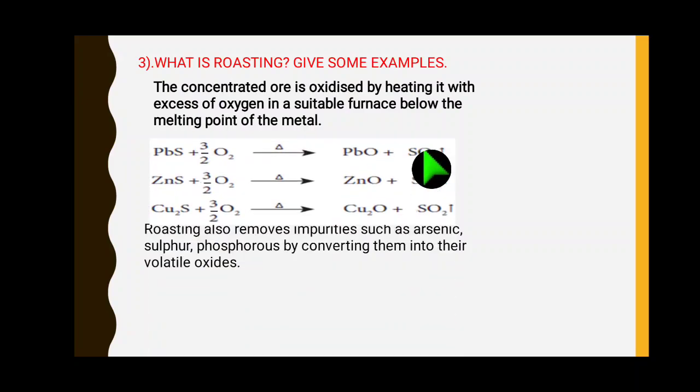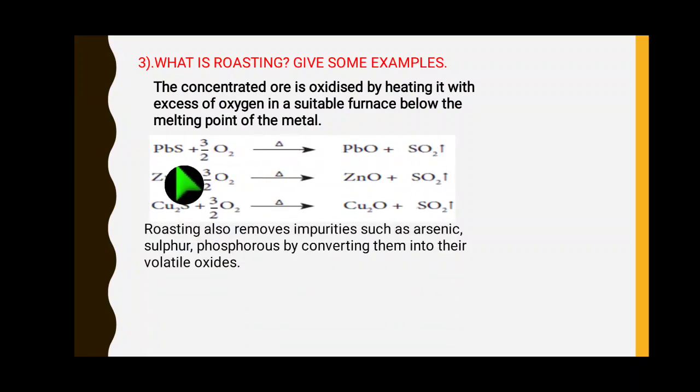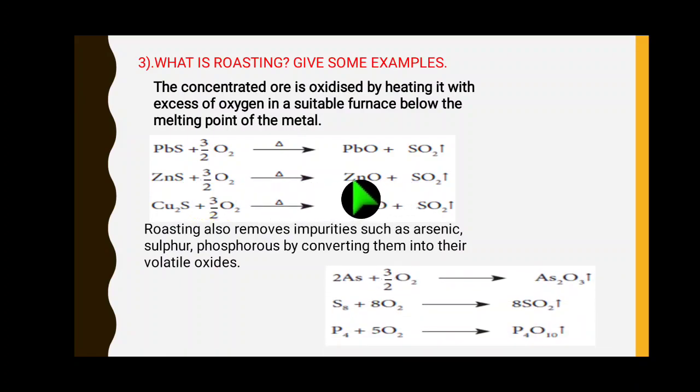So, in the roasting, which ores are converted? We will see that in these equations. Lead sulfide, galena ore, right? On roasting, it is an oxidation process. Roasting means oxidation, because the concentrated ore is oxidized by heating. It gives lead oxide and sulfur dioxide. The metal lead turns to lead oxide. In the same manner, zinc sulfide, zinc blende turns to zinc oxide, metal turns to oxide, right? And sulfur dioxide is removed.